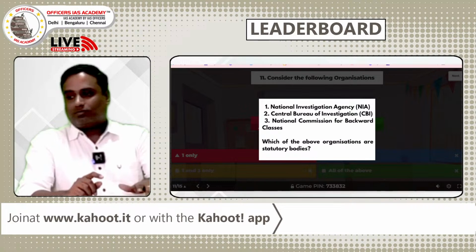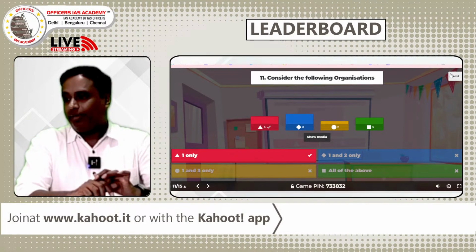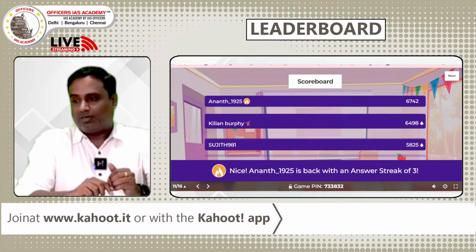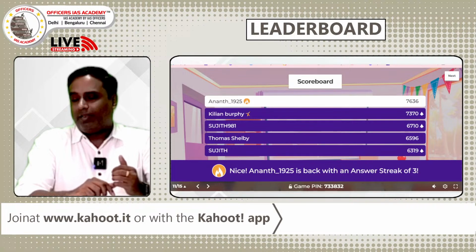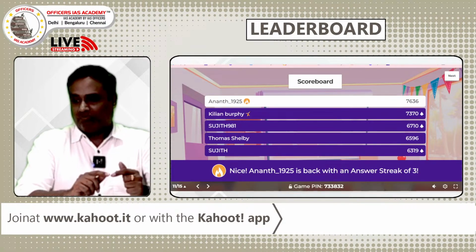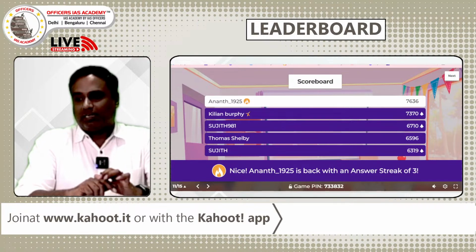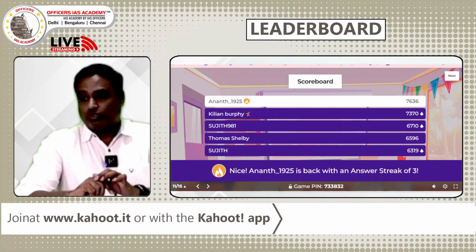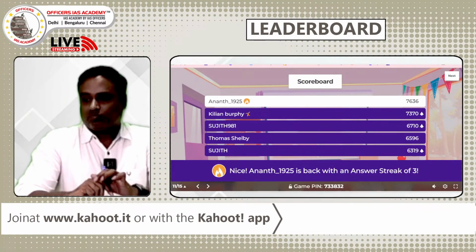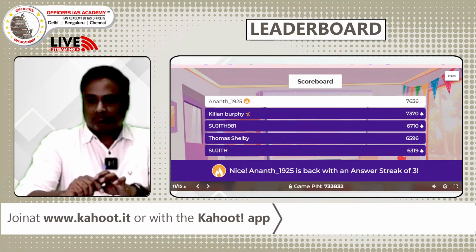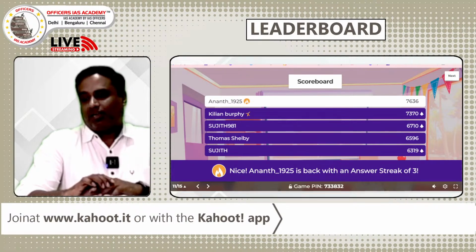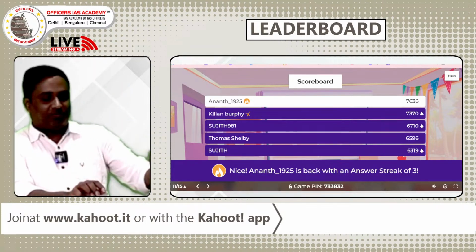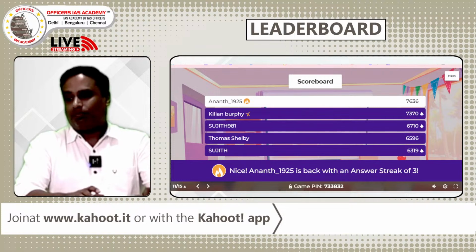We can now see the leaderboard, if any big change happens, as a complete shift of 2, 3, 4, 5. Anand retains the first spot. Kilan Barbie came into the second one. Sujit climbed to the third. And Thomas Shelby is in the fourth. Sujit, so another Sujit in the third spot. So B.S. Priya is not in the list. She was maintaining the top spot for the 10 questions. Now she missed the place.